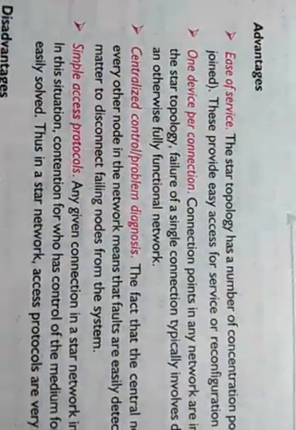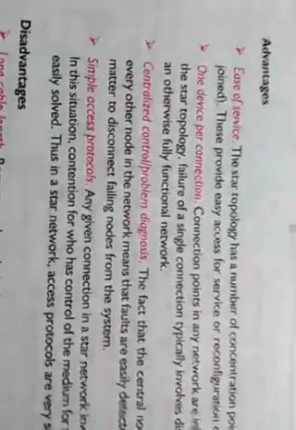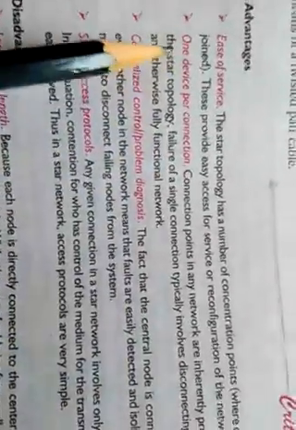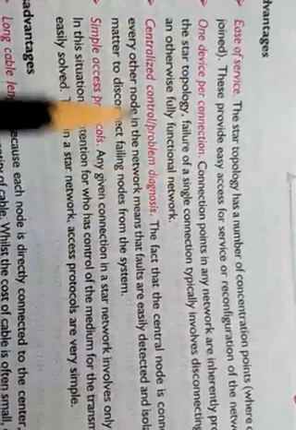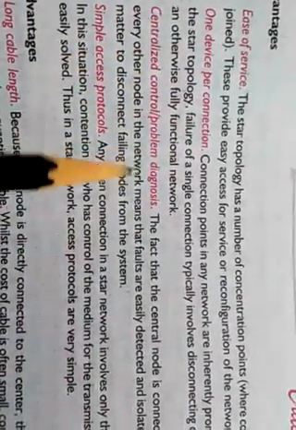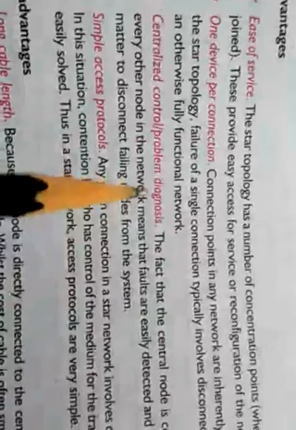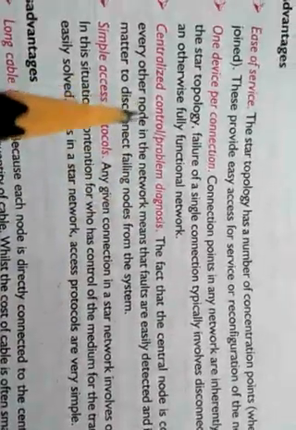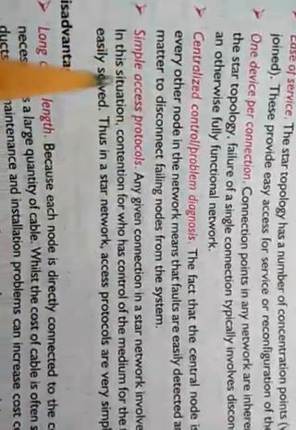Here are the advantages and disadvantages of the star topology. The advantages are easy service, one device per connection, centralized control and diagnosis because everything is dependent on the central machine or switch, and a simple access protocol.